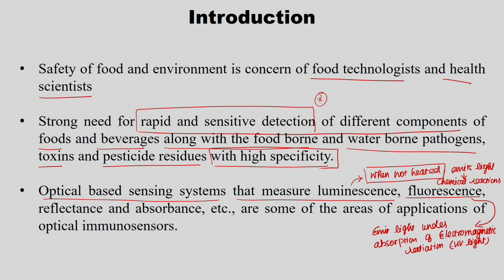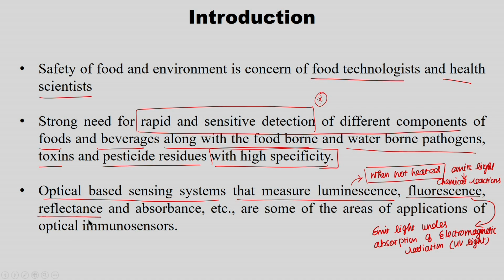When absorbing UV light, it emits light. So, luminescence I can also tell as a category of fluorescence, but when not heated, due to chemical reactions or atomic motions or stress on crystals, it emits light.